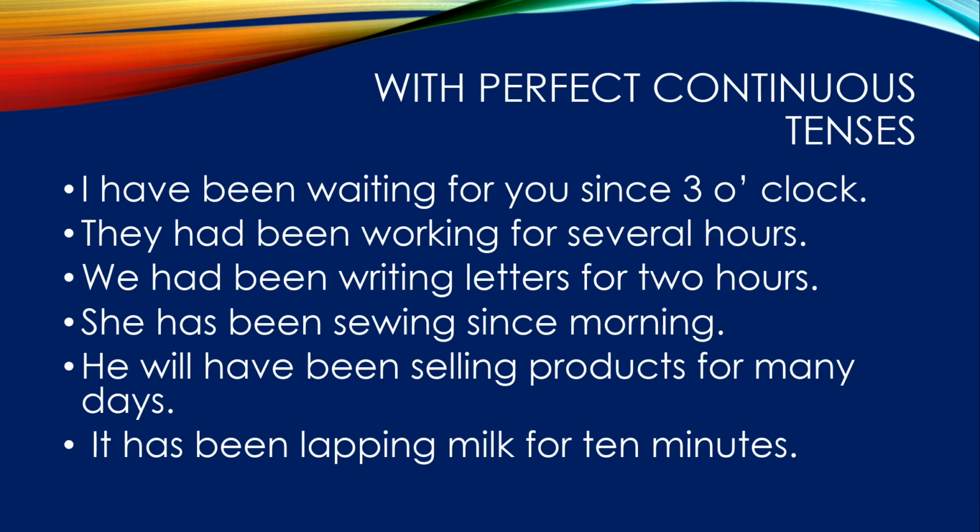Let's see how we can form sentences using the perfect continuous tenses and use for and since in them. I've been waiting for you since 3 o'clock. They had been working for several hours. We had been writing letters for 2 hours. She has been sewing since morning. He will have been selling products for many days. It has been lapping milk for 10 minutes.